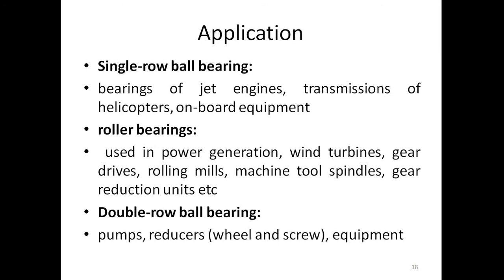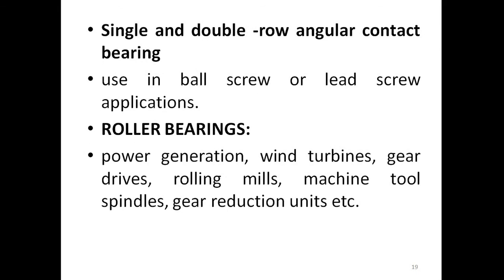It is used. The difference between single row and double row is that in case of single row, balls are used as a rolling element. In a double row, on two sides balls are used as rolling elements, and the applications of double row ball bearings are pumps, reducers, the wheels and screws, and various equipment.